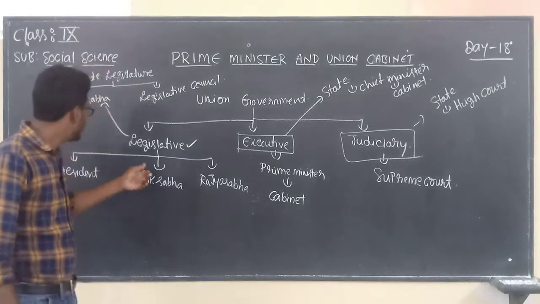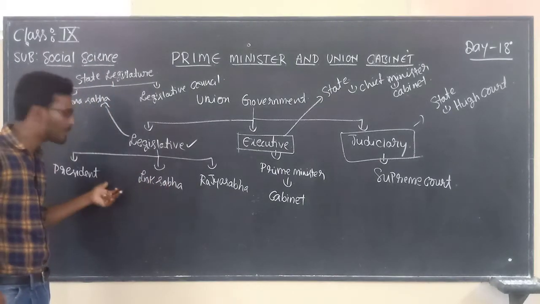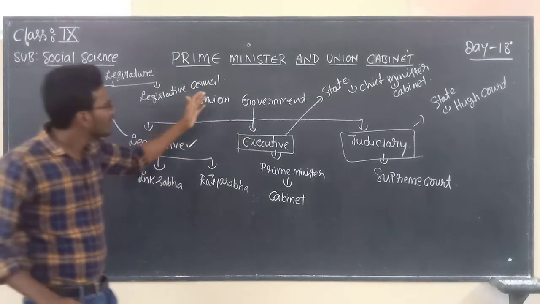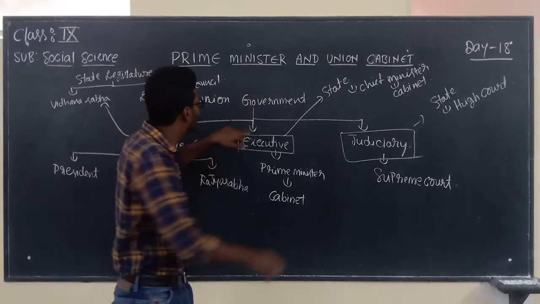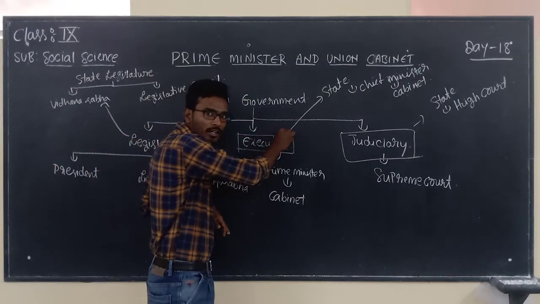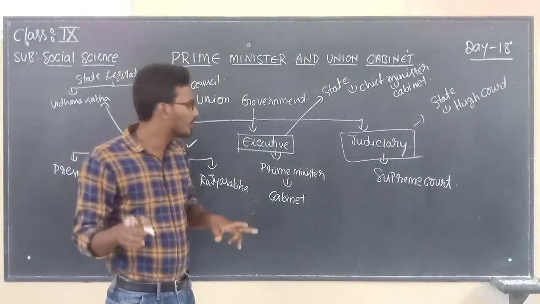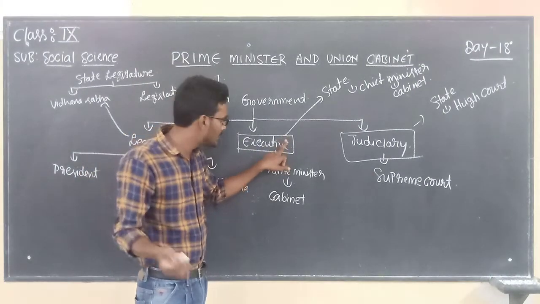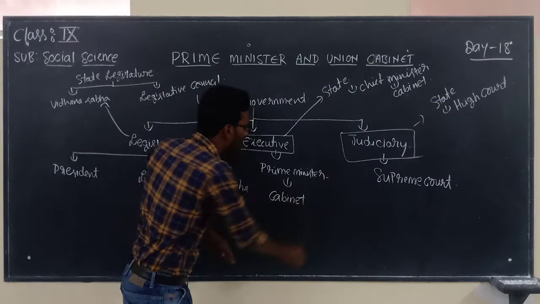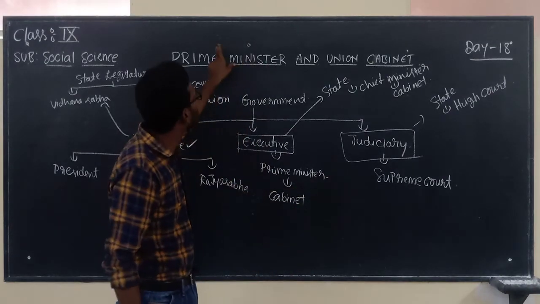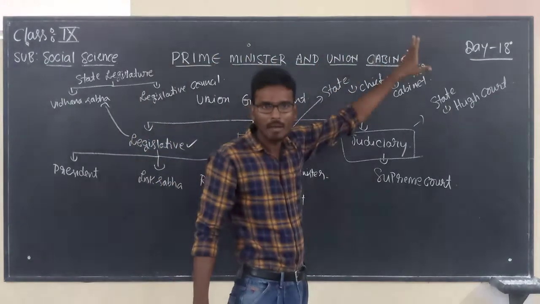See, so far we dealt with Lok Sabha, Rajya Sabha and President. So now the last content in the lesson Union Government, that is executive organ. Just now I told to you, executive organ will be comprised with what? Prime Minister and the Cabinet. That is all about the today topic. Prime Minister and the Union Cabinet.